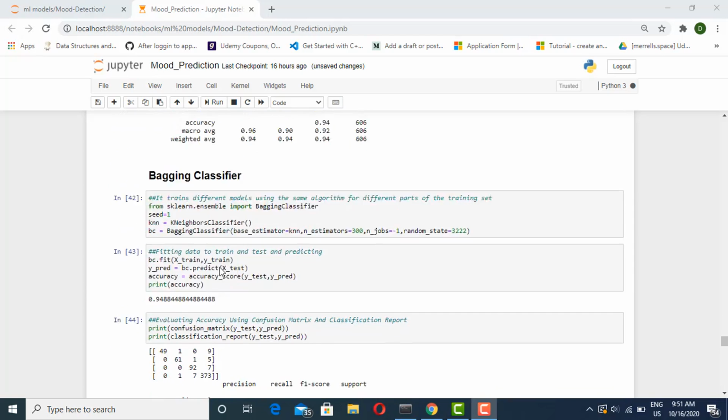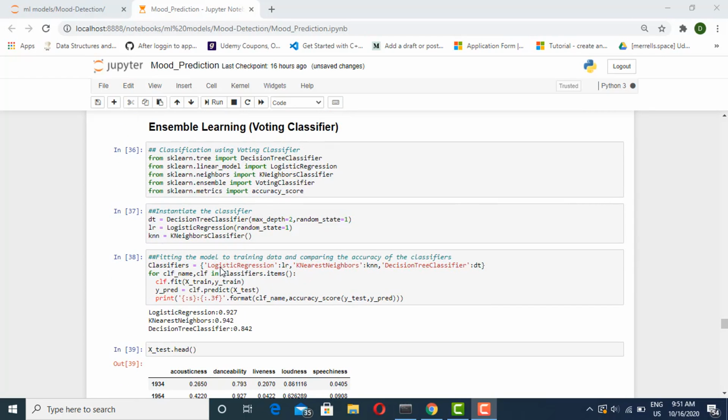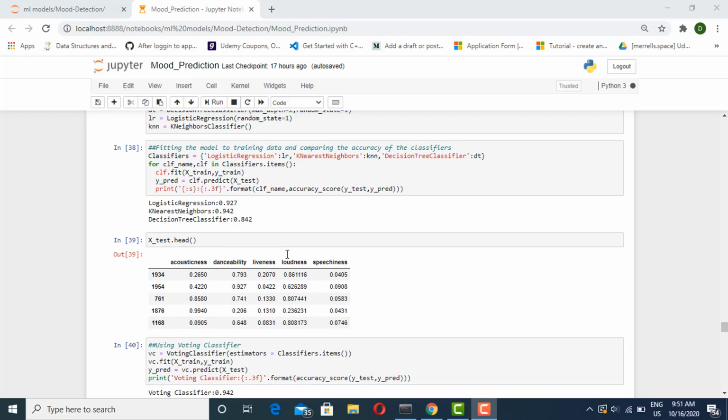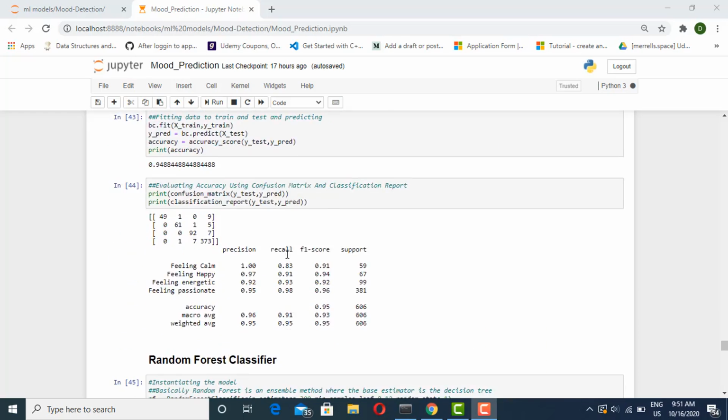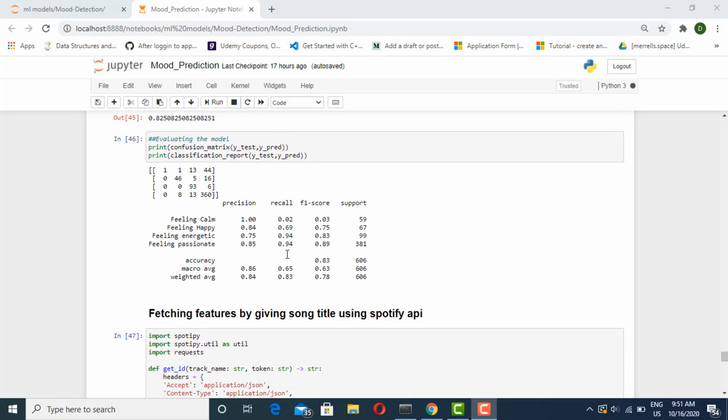For the voting classifier, we used the decision tree classifier, logistic regression, and the k-neighbors classifier. Out of these, the voting classifier performed with an accuracy of 94.2%. However, since the bagging classifier performed best, we will be using it for our final predictions.